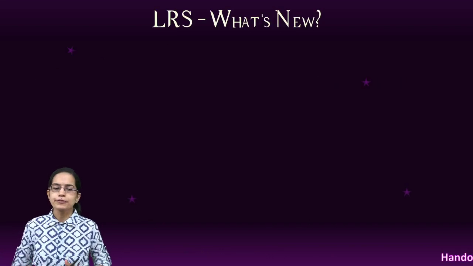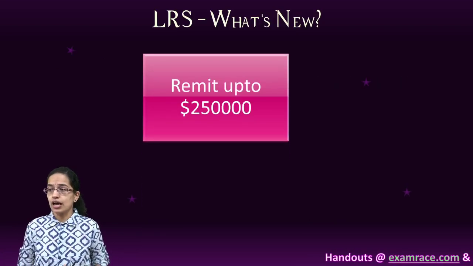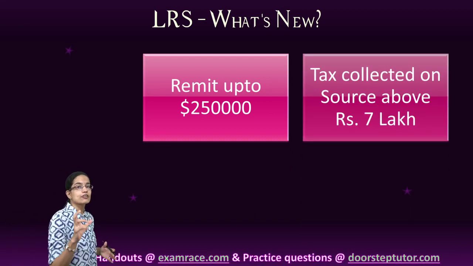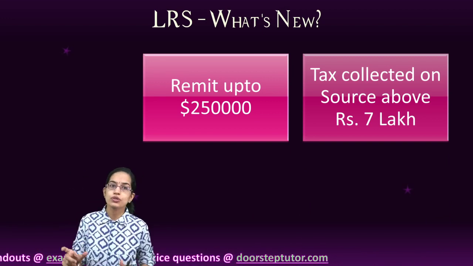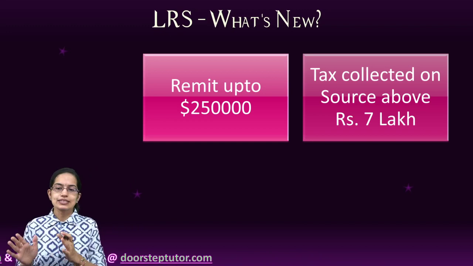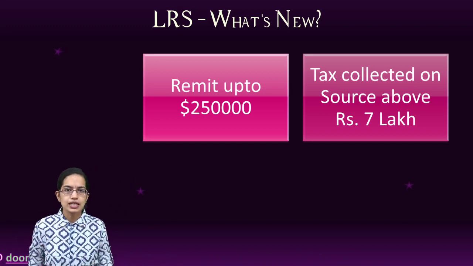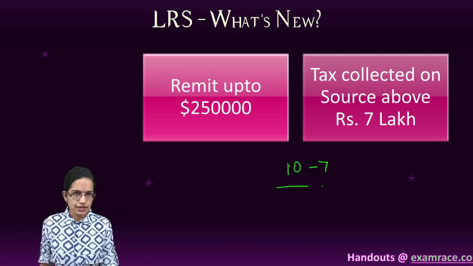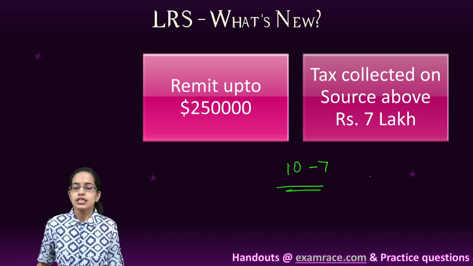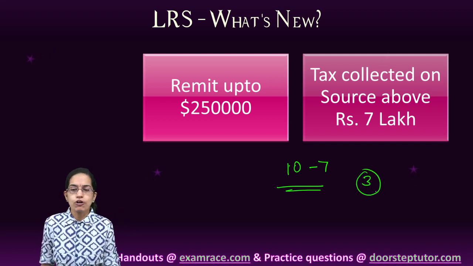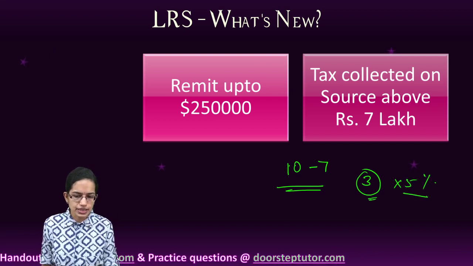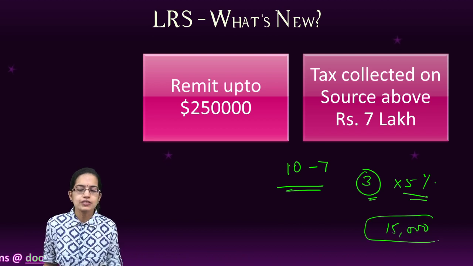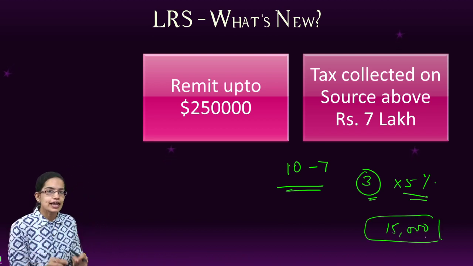Also, when we talk about the recent changes with the remittance scheme, the major idea here is that tax would be collected at source above 7 lakhs. So, let's say you are transferring 10 lakh rupees. You subtract 7 lakh, because up to 7 lakhs you do not have any tax. So you remain with 3 lakhs. For this 3 lakhs, a 5% tax would be calculated. 5% of 3 lakhs makes it 15,000. That means 15,000 would be tax collected at source.